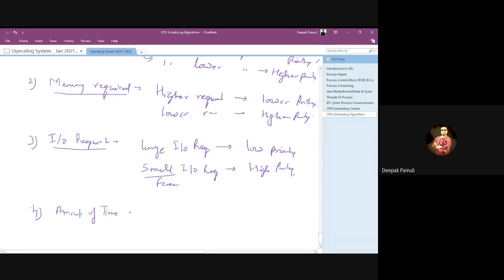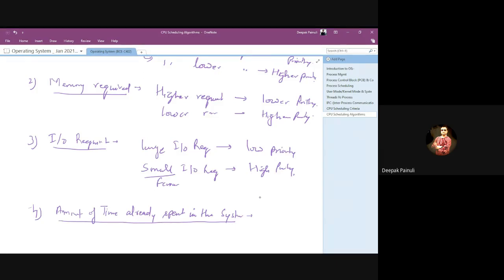If any process has low priority, that means there will be a low chance of getting the CPU.